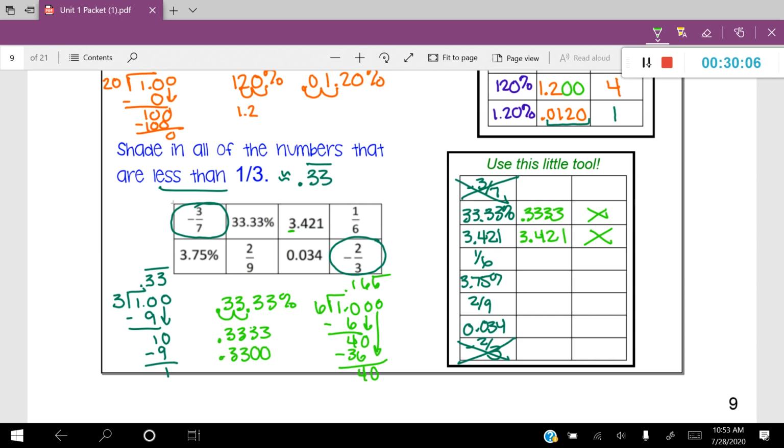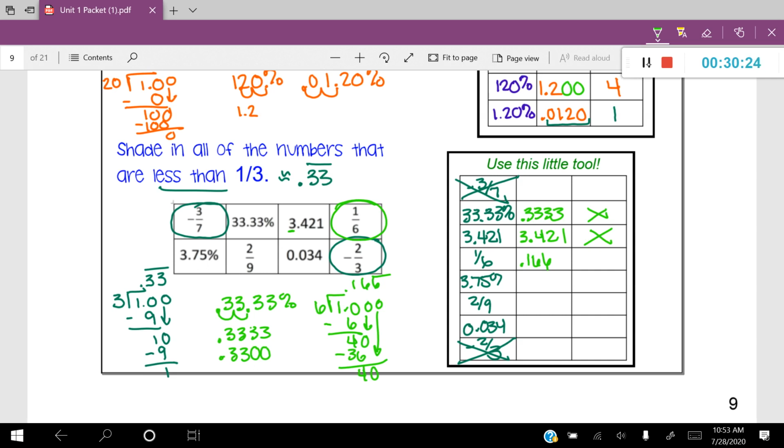So it looks like it's going to be 0.166. All right, great. Now, comparing that to 1/3, that's obviously going to be much less. So we're going to circle that option.